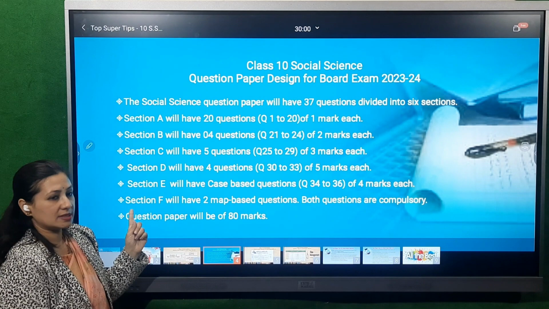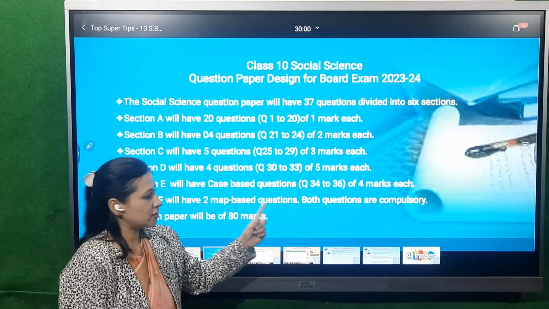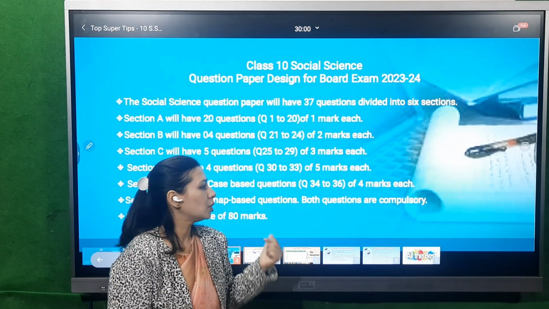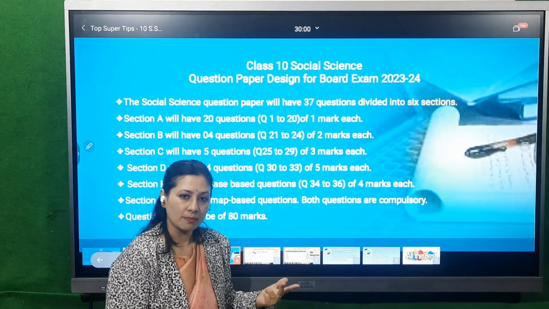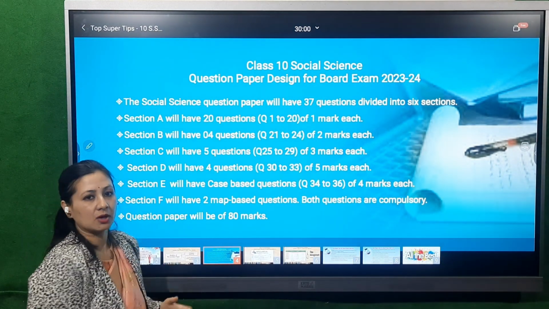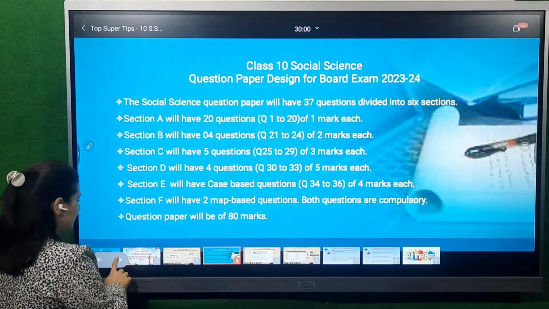Now please remember section number 5, it's a map based question. There will be 2 questions. One question will be from history and the other will be from geography. For history it's going to be for 2 marks, and for geography it will be of 3 marks. So this is the complete paper, your theory paper of 80 marks.